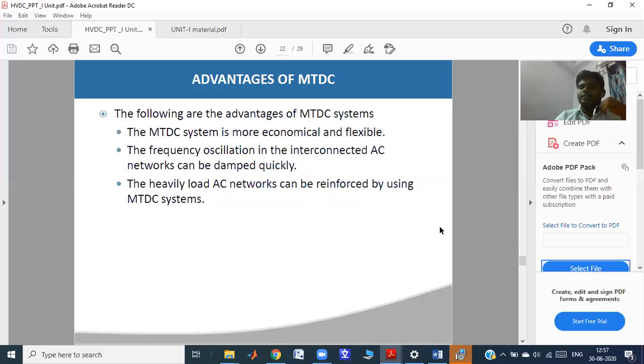These are the three main types of system configurations. First, the back-to-back system. Next, the two-terminal system or point-to-point system. Third, the multi-terminal DC system.